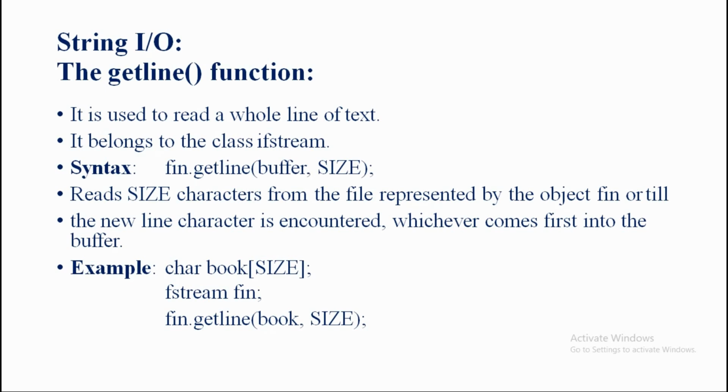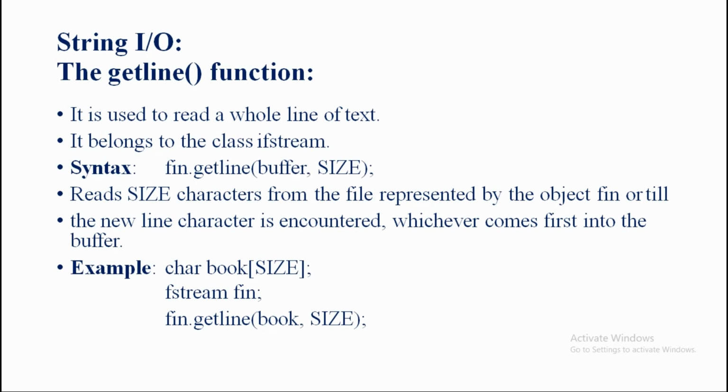The member function is the get member function and it belongs to the class ifstream. We know that when you are going to input any data from the file, then surely there is no doubt the class is the ifstream only here. And we know the three classes and what's the use of the other classes.